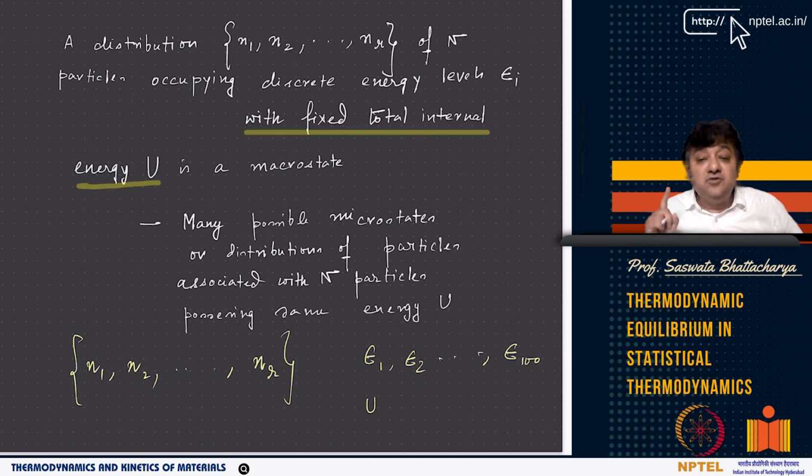However, we have to see which macrostate is most likely, and which omega is the maximum. For that macrostate, all corresponding microstates are possible. You can have different microstates corresponding to a single macrostate, but the macrostate that is most likely is the one that will maximize the entropy of the system.